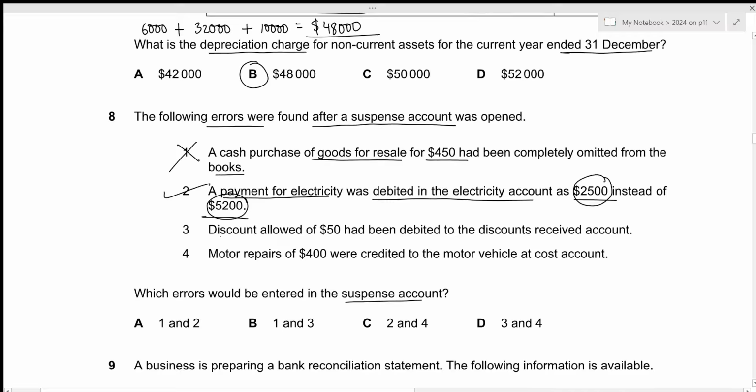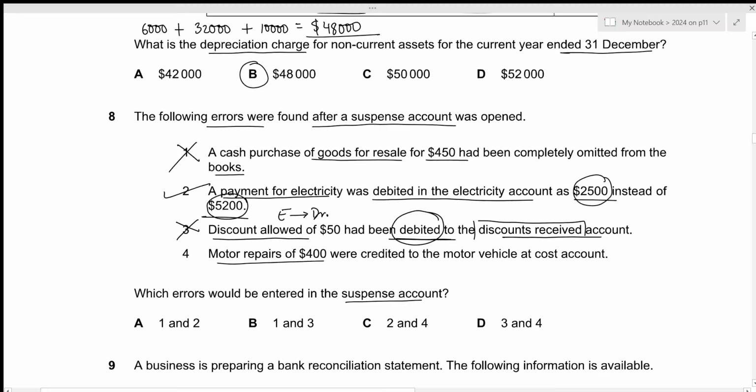This is correct. Then discounts allowed of 50 had been debited to the discounts received account. Remember that discount allowed is part of the expenditure, and expenditures are to be recorded on the debit side. In this case, it had been recorded on the debit side, just under the incorrect account. So it means that the trial balance total on the debit side as well as the credit side will not be affected by this error, because we entered the amount on the correct side, but only the heading was incorrect. So this will not impact our suspense account.